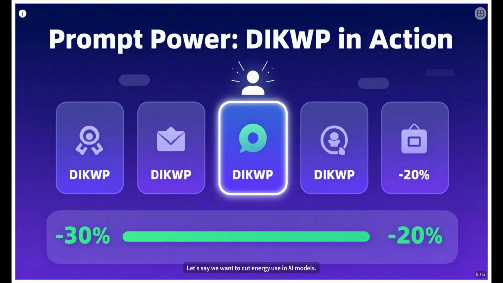Let's say we want to cut energy use in AI models. We ask the model to respond using DIKWP. It'll start with raw data, D, maybe energy stats from training runs. Then it'll identify patterns, I, like peak usage times. It'll apply knowledge, K, about efficient algorithms or hardware. It'll propose smart strategies, W, perhaps a mix of pruning and better scheduling. Finally, it'll state the goal, P, like reducing costs by 20%. Suddenly, the AI's answer is structured, comprehensive, and actionable. It's like giving the AI a cheat sheet for brilliant thinking.